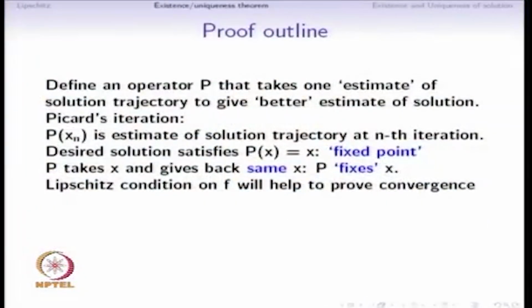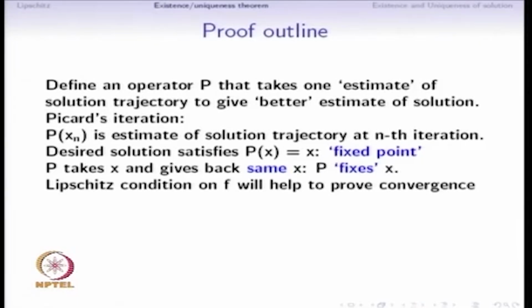This is going to be called Picard's iteration because of Picard's work in this area. So, P x n is an estimate of the solution trajectory at the nth iteration. We will define P such that the desired solution will satisfy Px equal to x. In other words, x will be a so called fixed point.